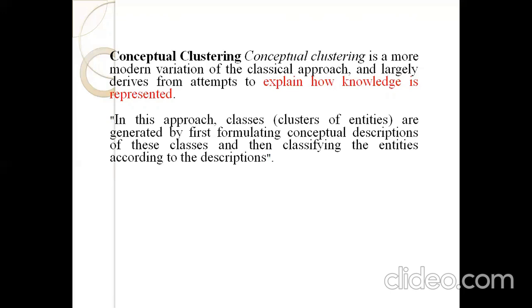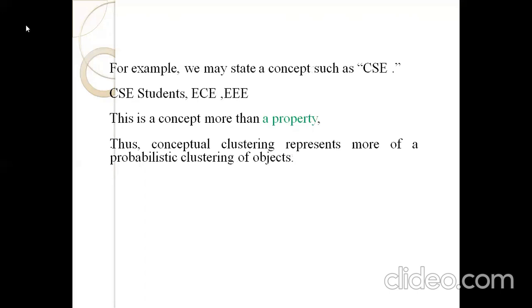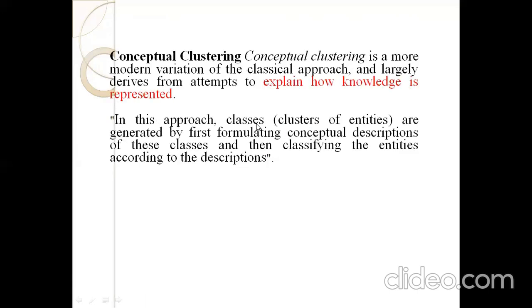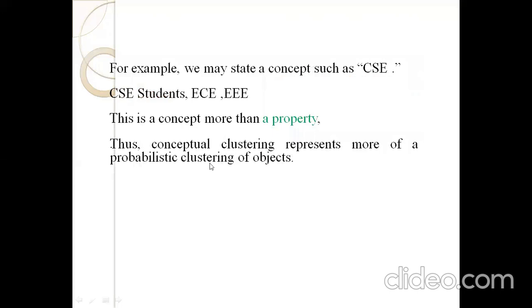For example, suppose you state that CSE is one concept. CSE department is one concept, and CSE students belong to one class. ECE belongs to one class and EEE belongs to one class. This is a concept more than a property. In conceptual clustering, the classes are divided based on the conceptual description of these classes, and then entities are classified according to the description. So conceptual clustering represents more of a probability clustering of objects.